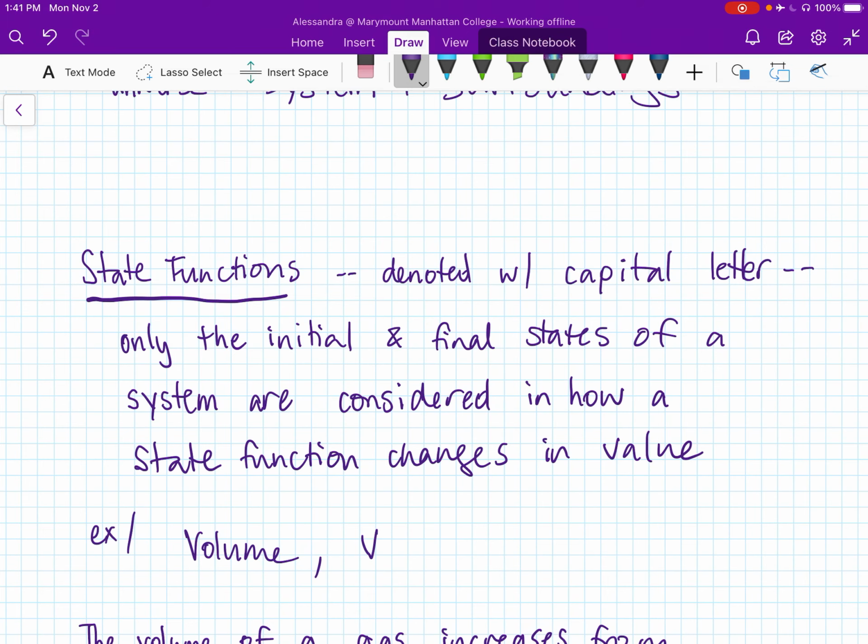So whenever you have a big capital letter referring to a property, that tends to be a state function. For example, volume is given by a big capital V. Pressure would be another one, big capital P. Temperature would be another one, big capital T. Pressure, volume, temperature, all of these are state functions. And the definition again is that in a state function, only the initial and final states are considered in how that state function changes in value.